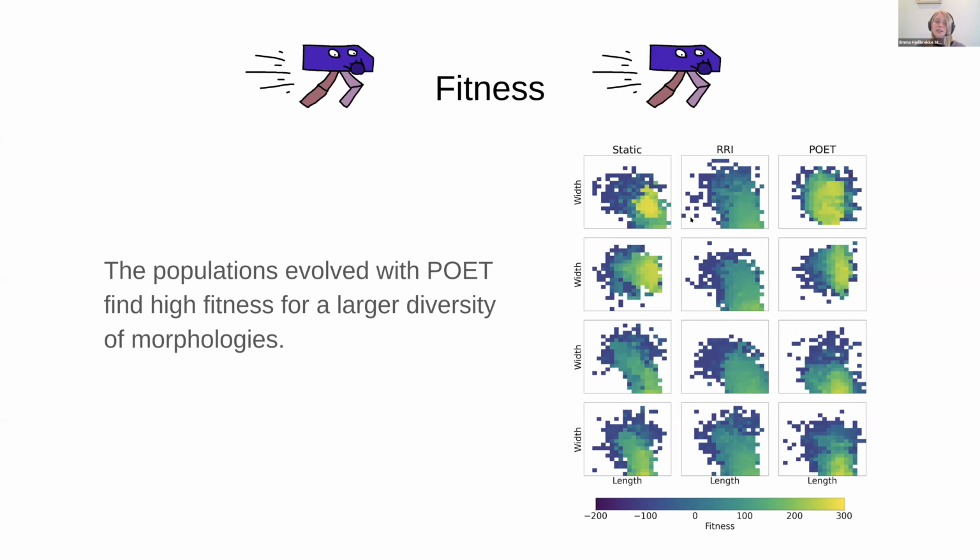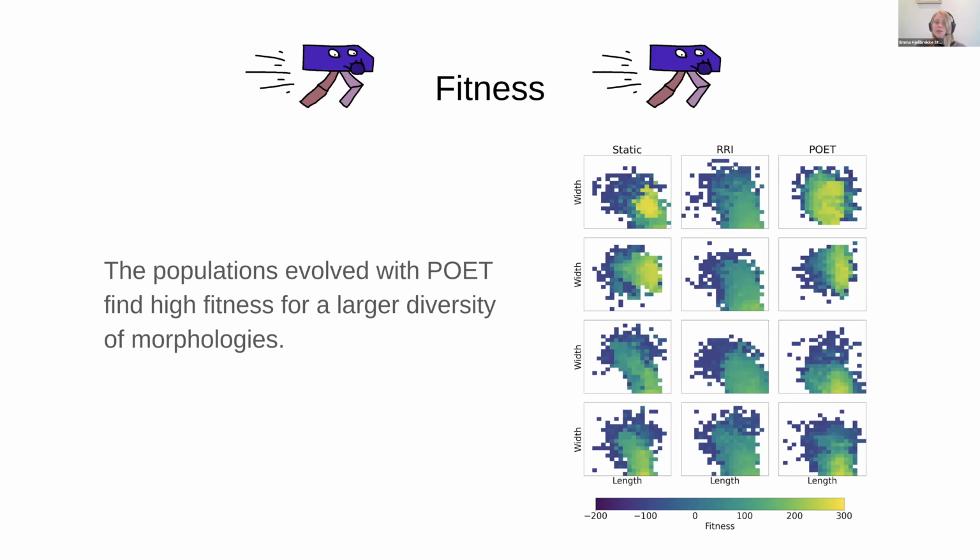Now, let's look at the fitness of the evolved individuals. This map is quite similar to the previous map. However, instead of showing when in the search a morphology appeared, it shows the highest fitness found for a certain combination of width and length of the legs. In all of these maps, the fitness is measured in the flat environment, as this is the only environment that is shared between all 3 methods for choosing environments.